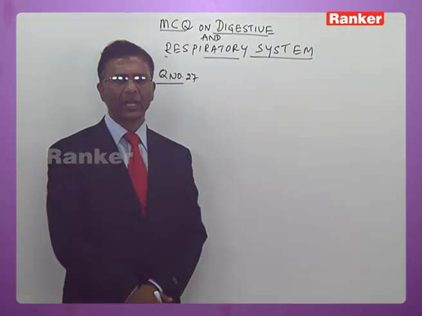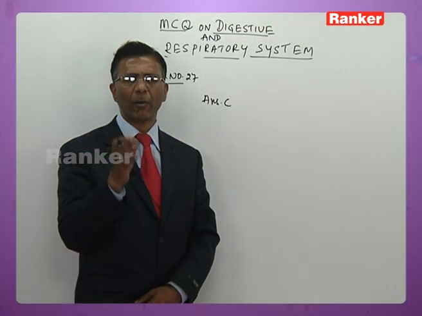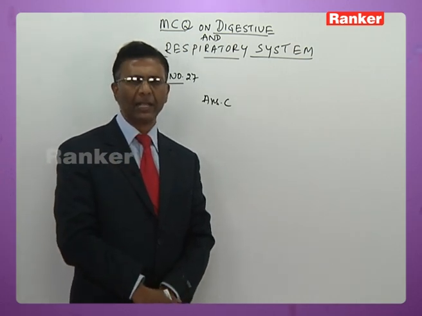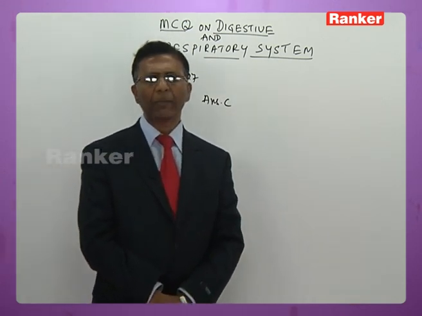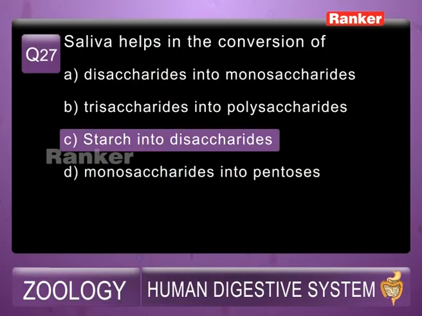Now, 27th question. Saliva helps in conversion of: A, disaccharides into monosaccharides, B, trisaccharides into polysaccharides, C, starch into disaccharides, D, monosaccharides into peptones. The answer is C, because it converts starch, that is polysaccharides, into disaccharides. Polysaccharides are broken down in the buccal cavity with the help of salivary juice. The end product of carbohydrate digestion in the buccal cavity is maltose, which is a disaccharide. So the answer is C.